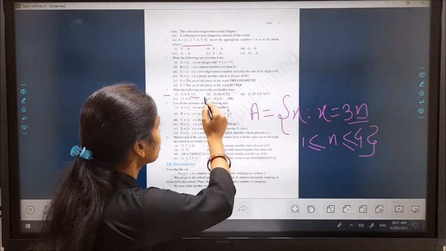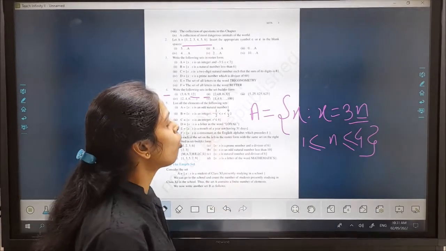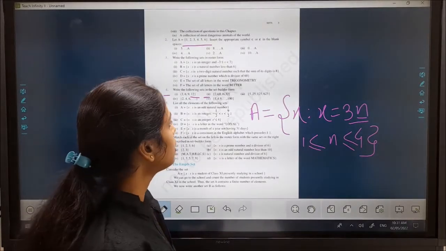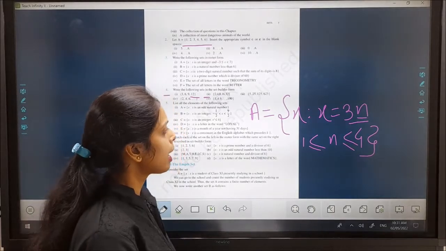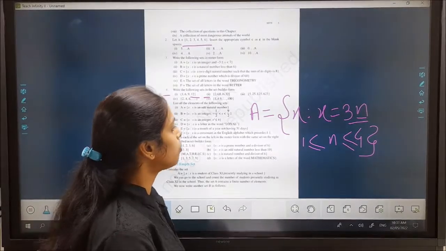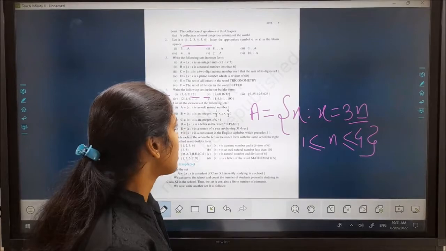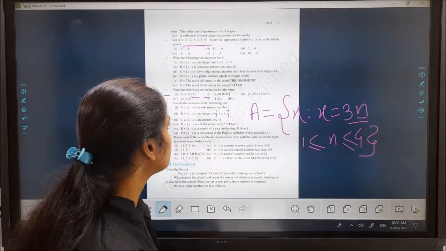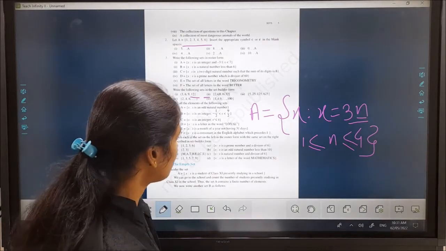Like here, question number 2: 2, 4, 8, 16. It is a multiple of 2. Then how will we represent the set? A is equal to the collection of all those x, where x is equal to 2n and n is greater than or equal to 1 and less than or equal to 4. The elements are 2, 4, 8, 16, 32.